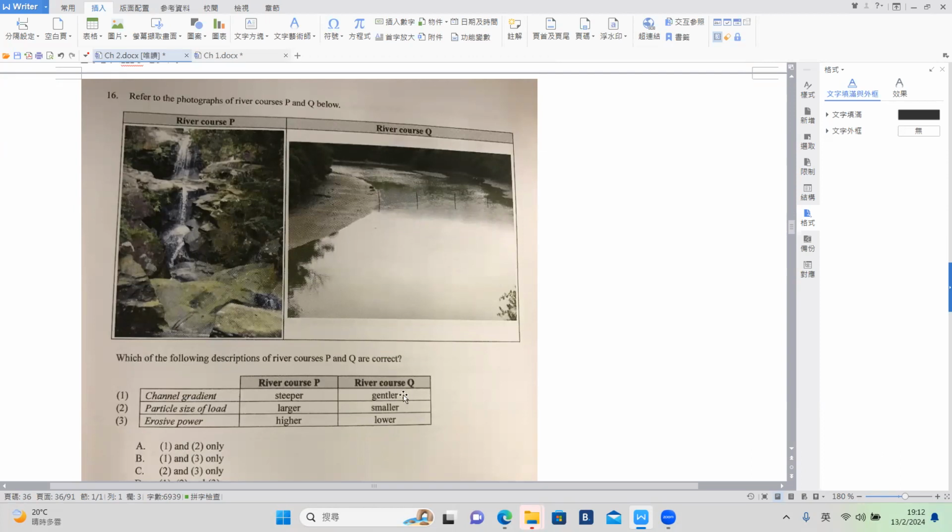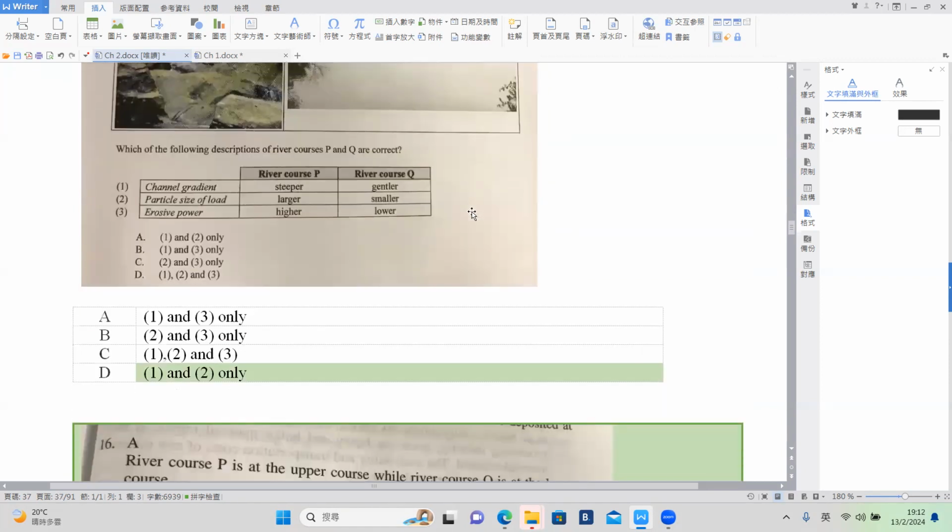Okay, then gentler. Then particle size of load. This one is larger. You can see there are a lot of rocks along the way. But right here you can mostly see sand. Okay, so number 2 is also correct. Erosive power. This one is not really erosive because the discharge is not really strong. But this one, the erosive power is relatively stronger. So number 1 and 2 only.